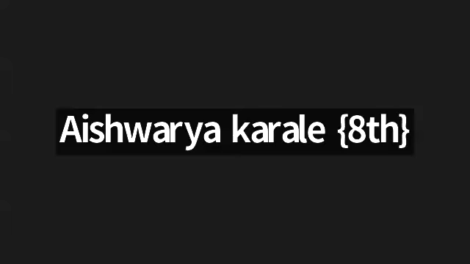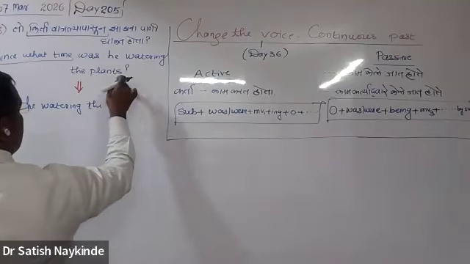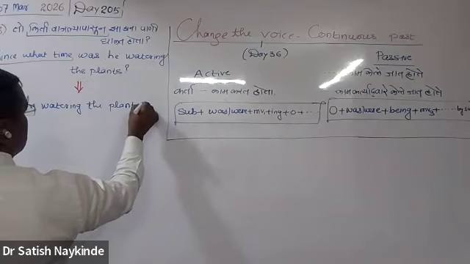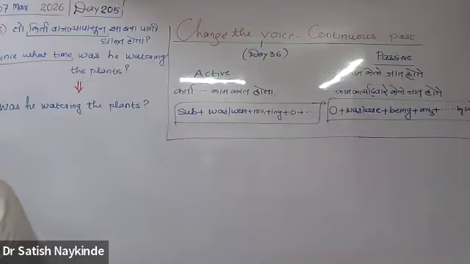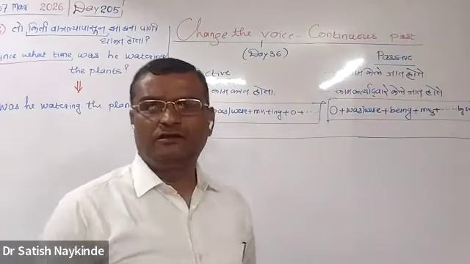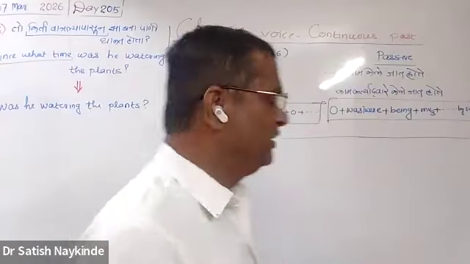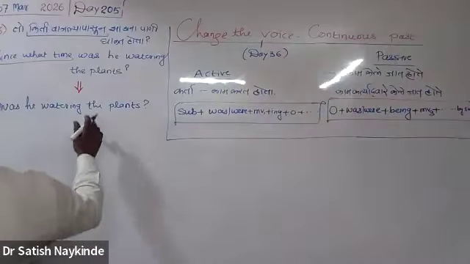Was he watering the plants? Generally, plants only we water. We generally don't water the big trees, no? That's why I knowingly wrote here, plants.